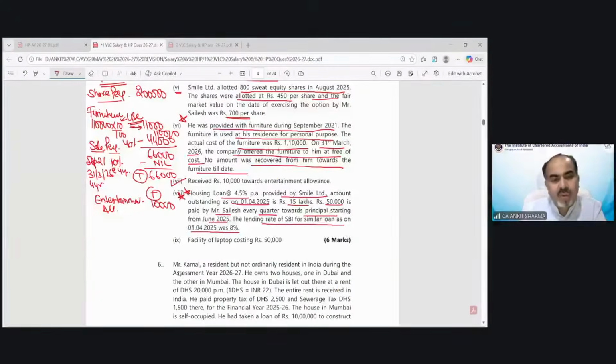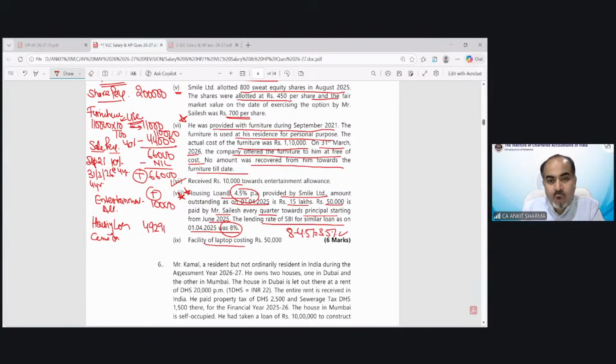So this housing loan concessional interest perk value would be 49291. The difference is taken between the SBI rate and the rate we have to pay to the employer, 8% minus 4.5%. Okay, Mr. Aditya, that would be 3.5%.